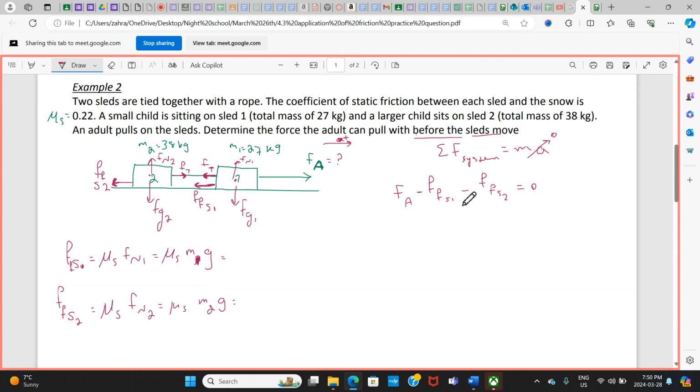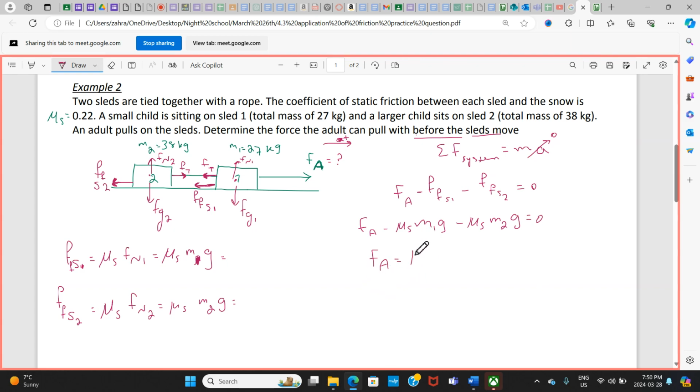I can put the numbers in, or I can just plug that in here, and after all I do this. So F applied minus mu s m1g minus mu s m2g is equal to 0.